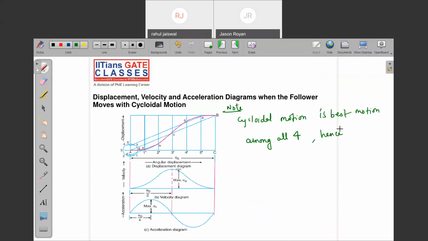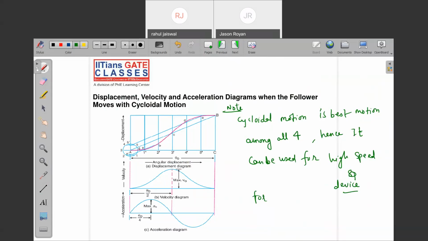Hence, it can be used for high speed devices. When jerk is less, when the fluctuating component is very less, then only you can use it. Otherwise, you will get high velocity, high fluctuation, high noise.